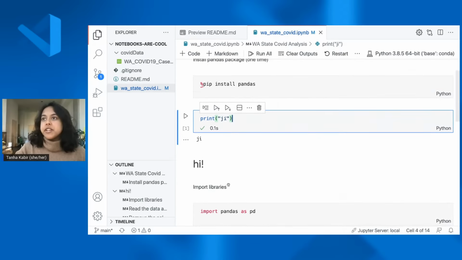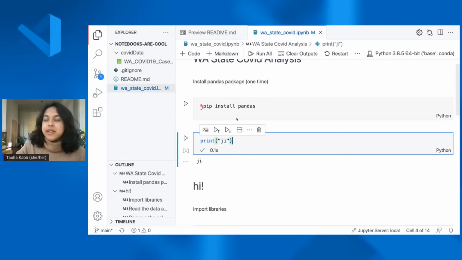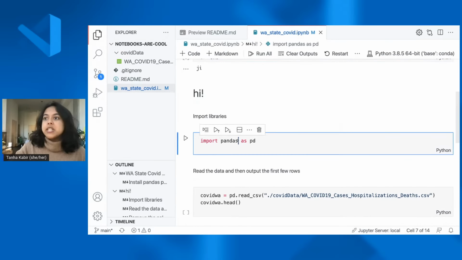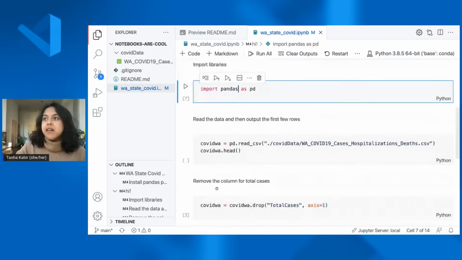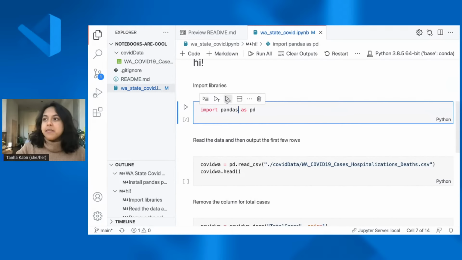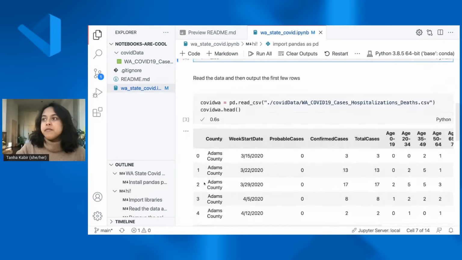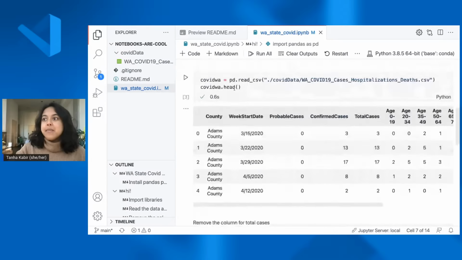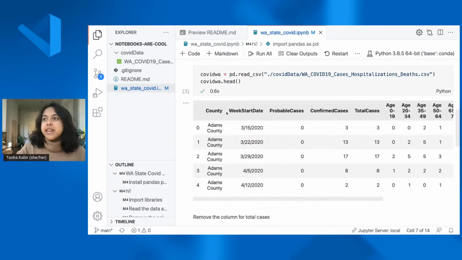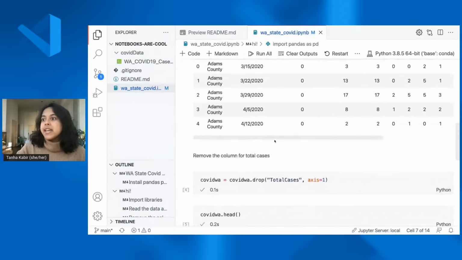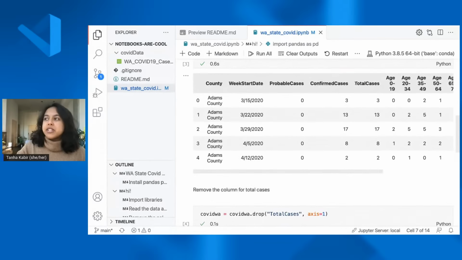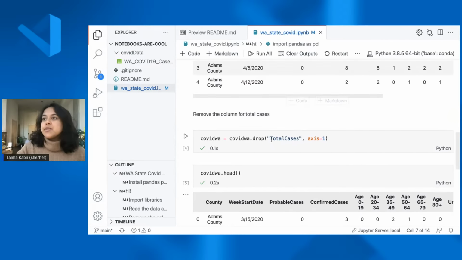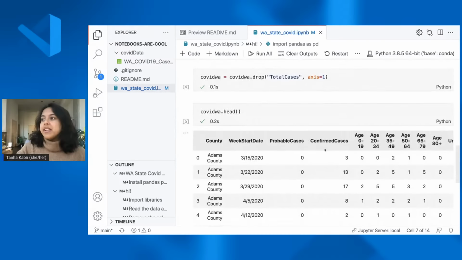So I'll actually use this feature here because I don't need to install this library anymore. I already have it in my machine. So I'm going to click on this cell, which is the beginning of my notebook work, and I'm going to run below. And you'll see that all these cells are set up to queue to run. What's happening here is it's first just grabbing the library, reading my CSV, and then printing what my CSV looks like. And then I said, hey, I don't actually want total cases. So I removed total cases. And then as you can see, there's no total cases anymore.